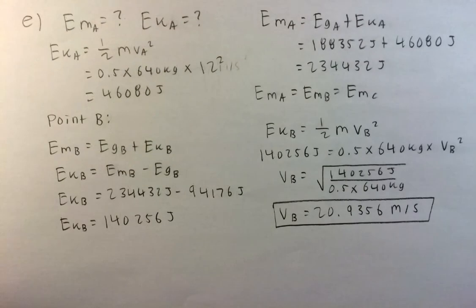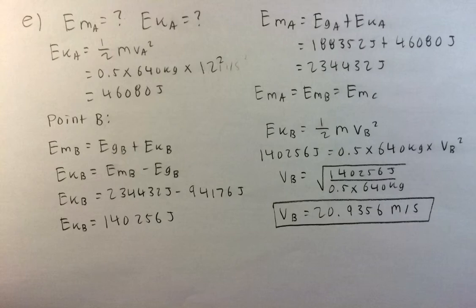Now that the cart is starting with an initial velocity of 12 meters per second from point A, this means that the total mechanical energy at point A has changed. The total mechanical energy is now a combination of both gravitational potential energy as well as kinetic energy. The first step to finding the velocity at both points B and C is to figure out the total mechanical energy at point A, because the amount of energy will be conserved throughout the ride.